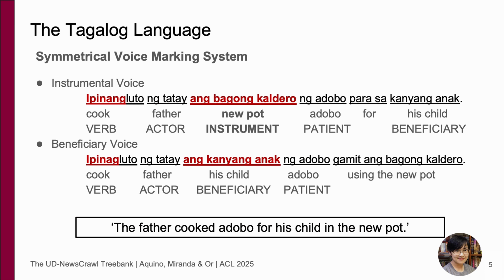Tagalog sentences usually have a focused argument which agrees with the morphology of the predicate head. It may be the agent, patient, location, instrument, or beneficiary argument in the clause. While Tagalog has a canonical predicate-initial word order, arguments that follow the predicate head can follow a relatively flexible order.